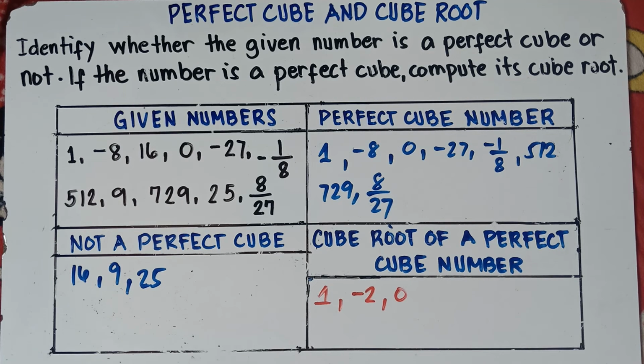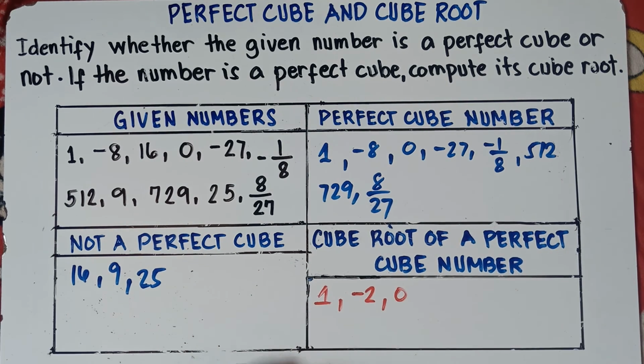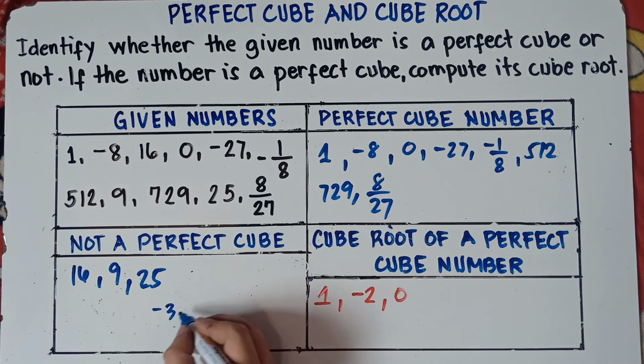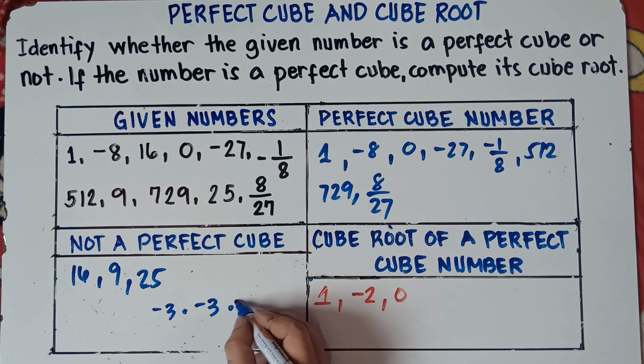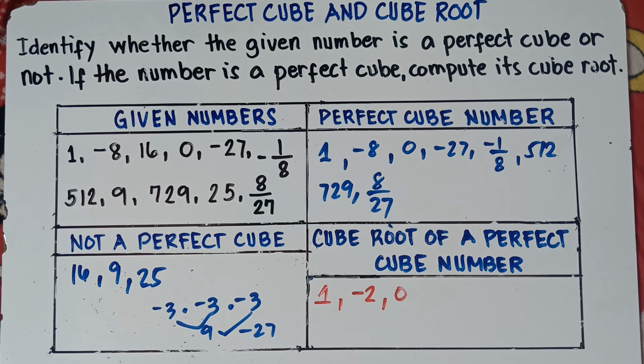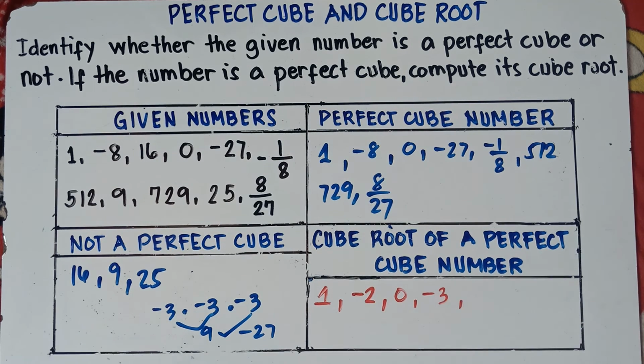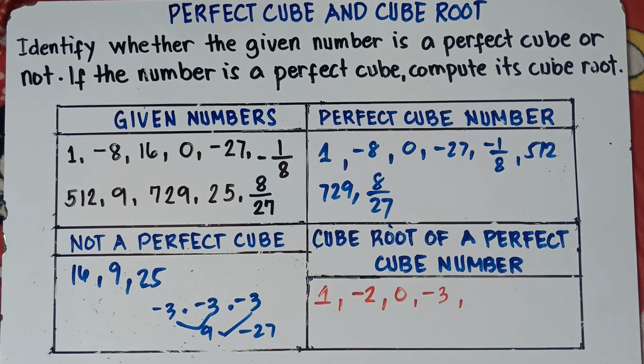And the cube root of negative 27, that's negative 3. Why is that? Because negative 3 times negative 3 times negative 3 would be negative 27. So let's check. Negative 3 times negative 3 is positive 9. Positive 9 times negative 3 is negative 27. Therefore, the cube root of negative 27 is negative 3. How about the cube root of negative 1 over 8?